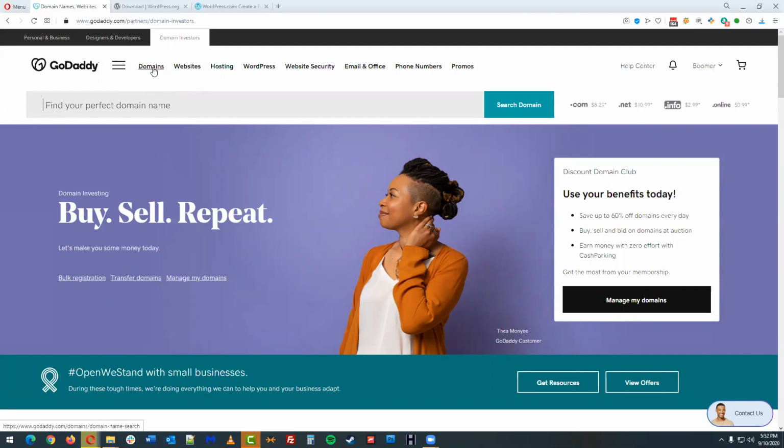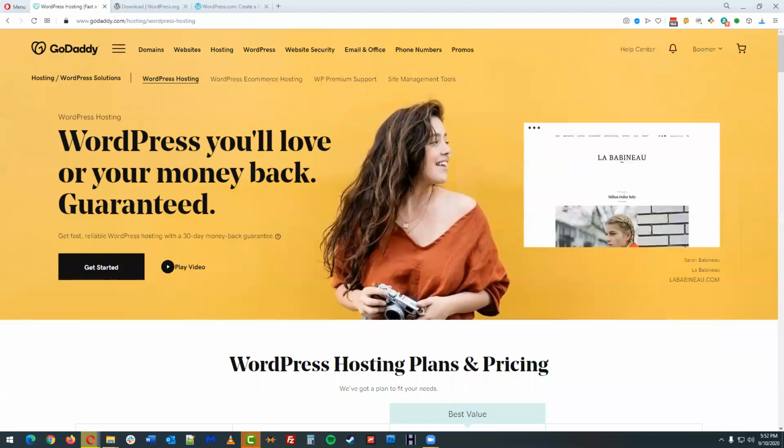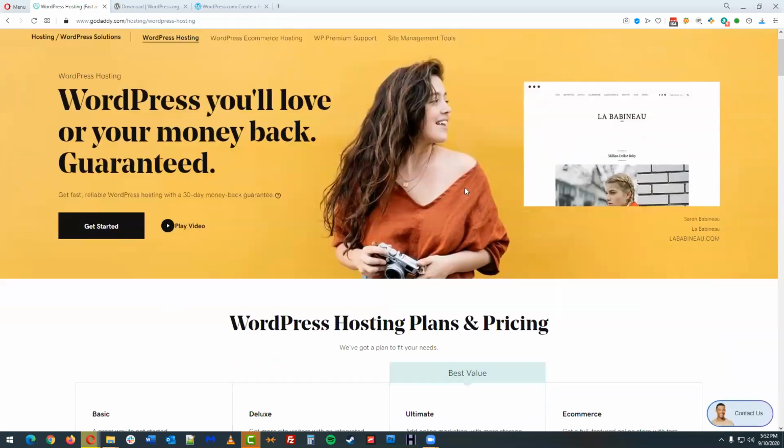So yeah, you can get domain names. They actually have a website builder that's theirs. The hosting is what we're going to be talking about, and then they have WordPress-specific hosting. They also do security, which covers things like SSLs, emails, phone numbers, and so on. I'm going to click on WordPress up top, and I'm going to scroll down.